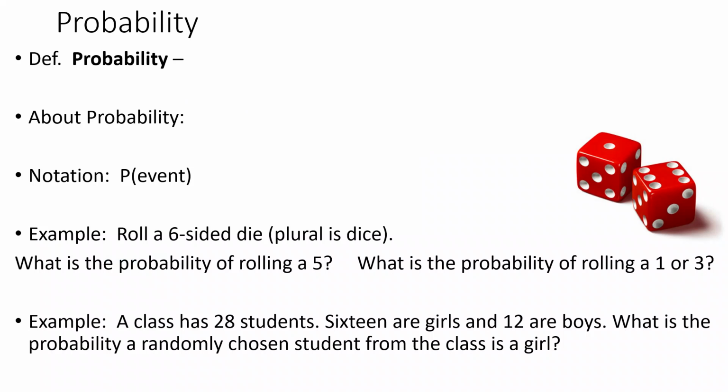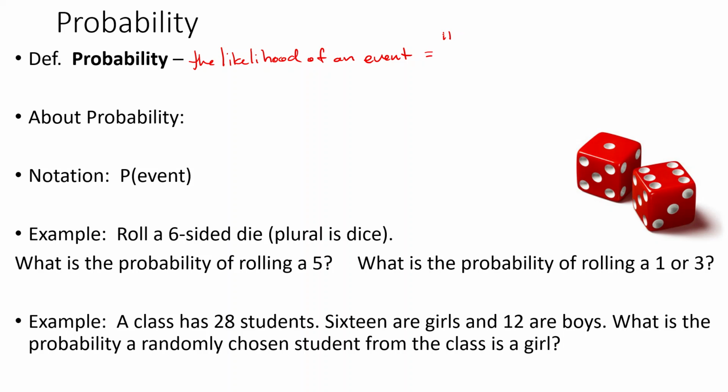Well, the basic definition is the likelihood of an event. All right, so it's some sort of measure of the likelihood of an event. We often will think about it this way.